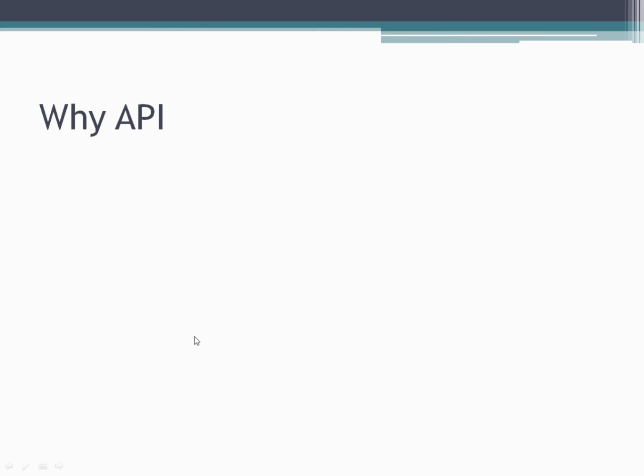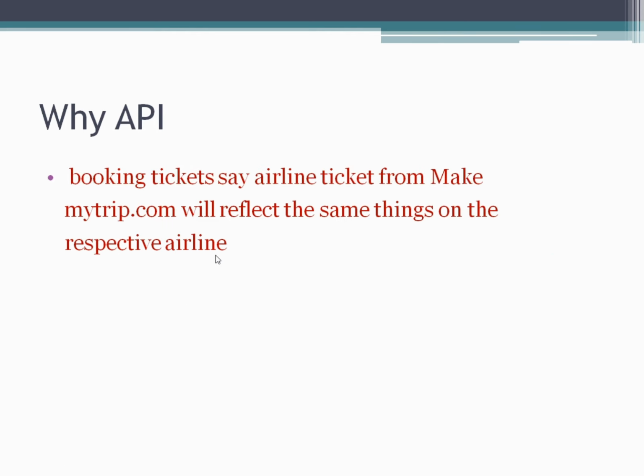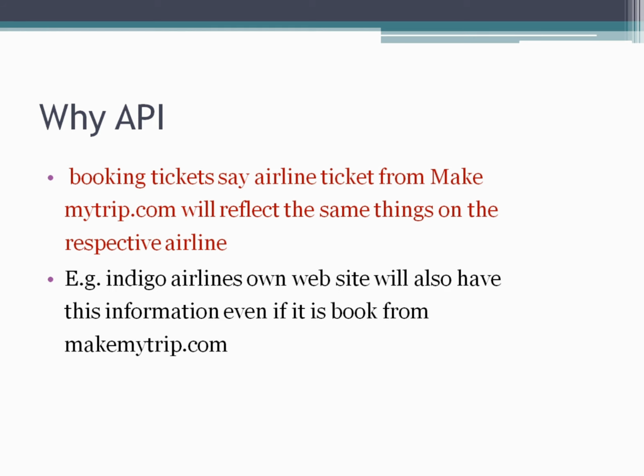Now you might have observed that booking tickets, for example airline tickets, from makemytrip.com will reflect the same things on the respective airline. For example, Indigo airline also owns its own website, right? And it will also have the information even if it is booked from makemytrip.com, right?